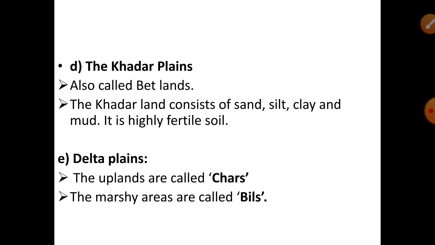The last one is the Delta plain. The end of the distributaries, that plain is called a delta. The uplands are called chars. The marshy areas are called bils.